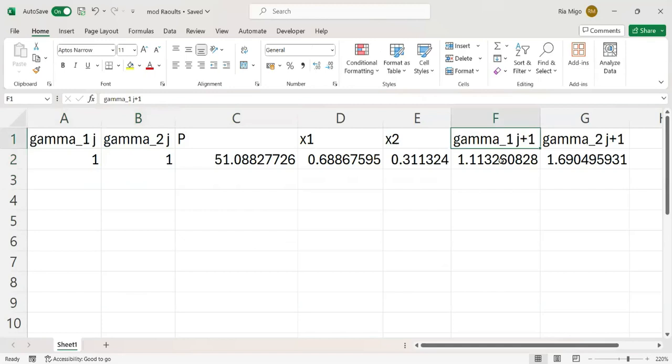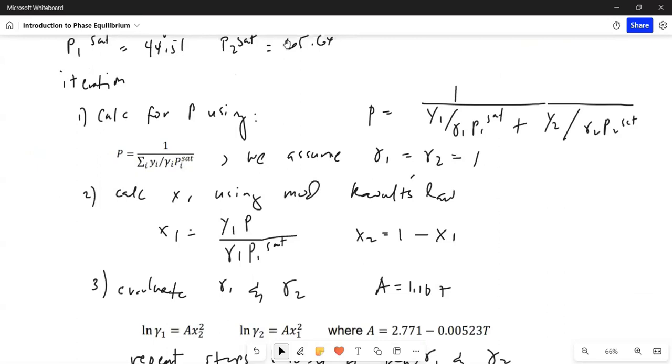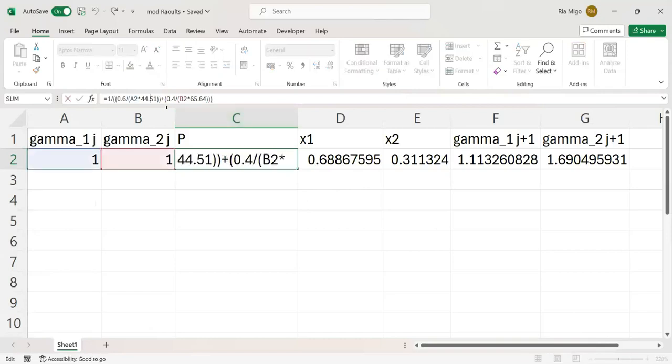The next iteration is J plus 1. Initially I put 1 here: gamma sub 1, gamma sub 2, and then we use this equation right here. I inputted that in Excel. So this is that equation computing for P using the assumed gamma. Y sub 1 is just 0.6, that's given, so Y sub 2 is 0.4.